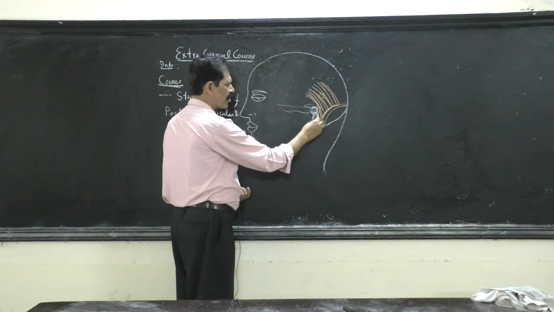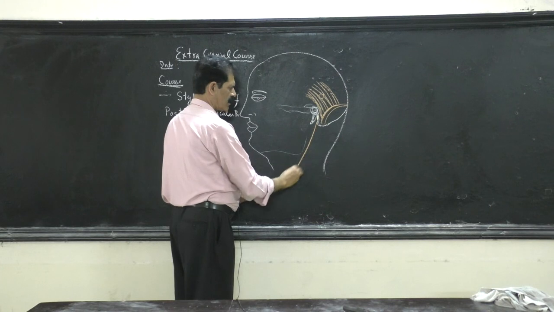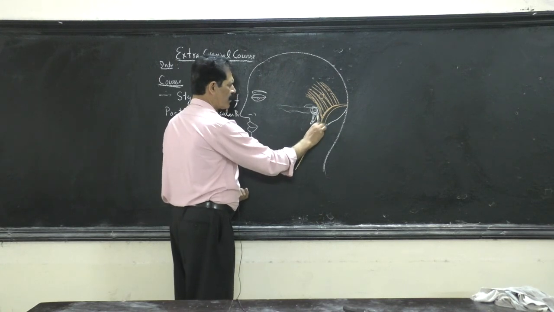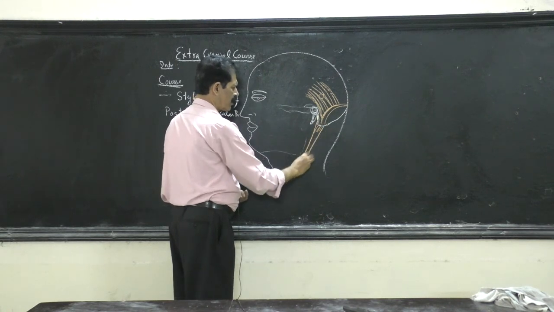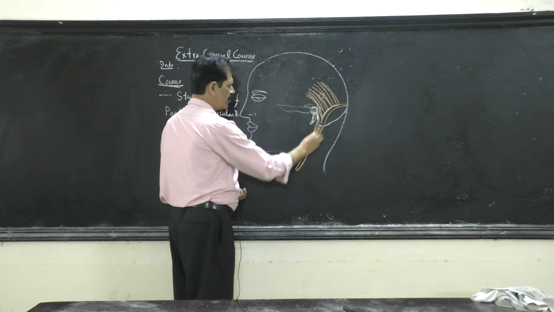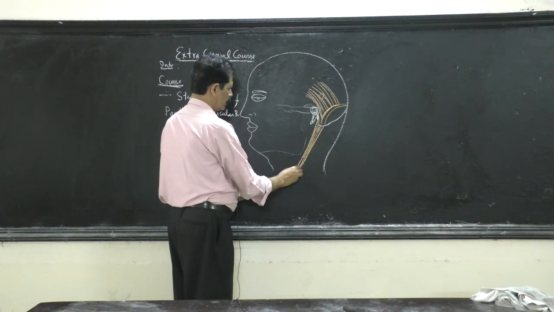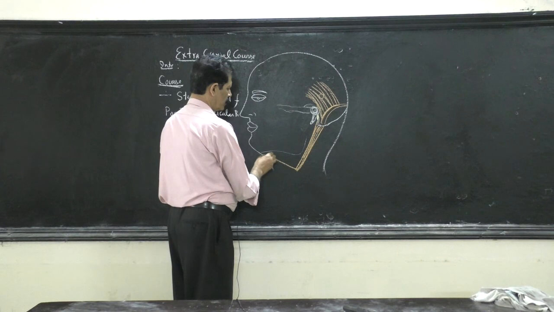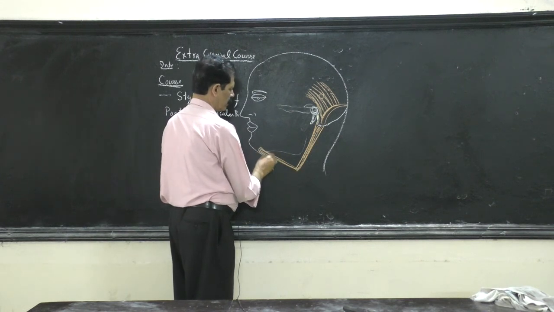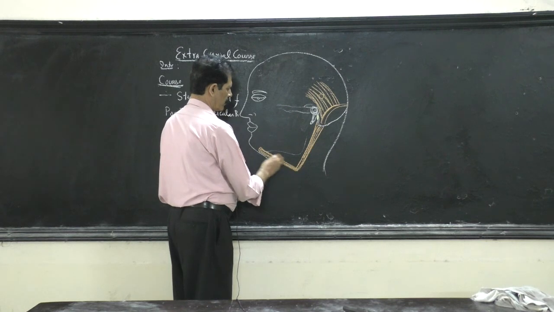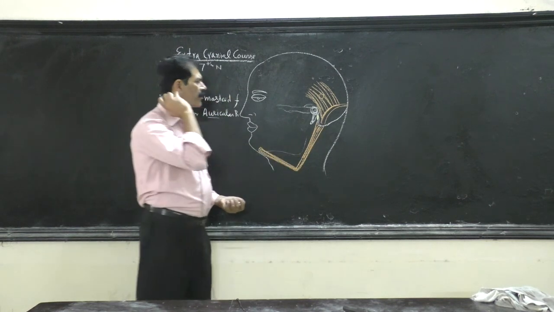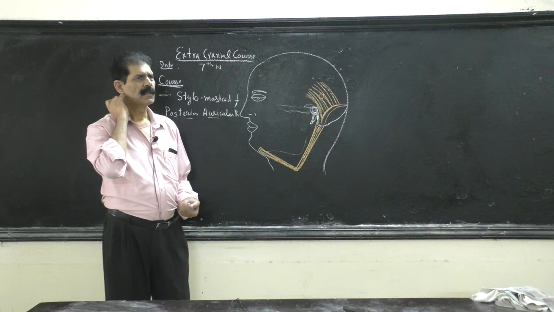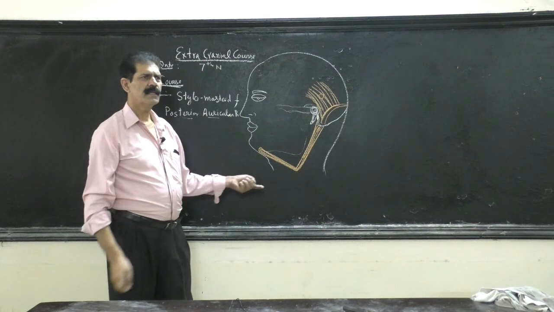Another muscle is taking origin from the medial surface of the mastoid process. Medial surface of mastoid process, a muscle is taking origin. Which is this muscle? Which belly?